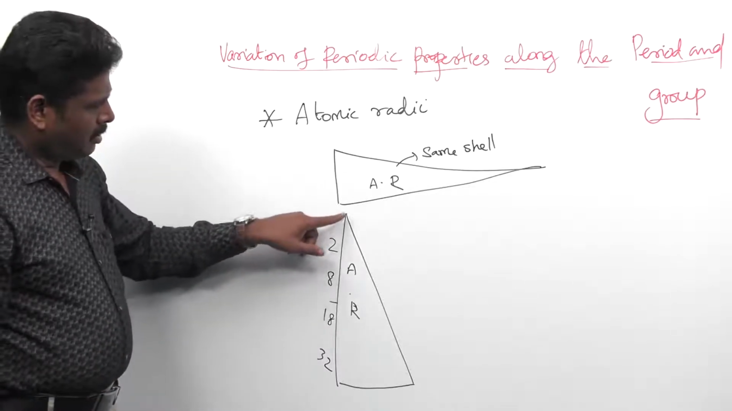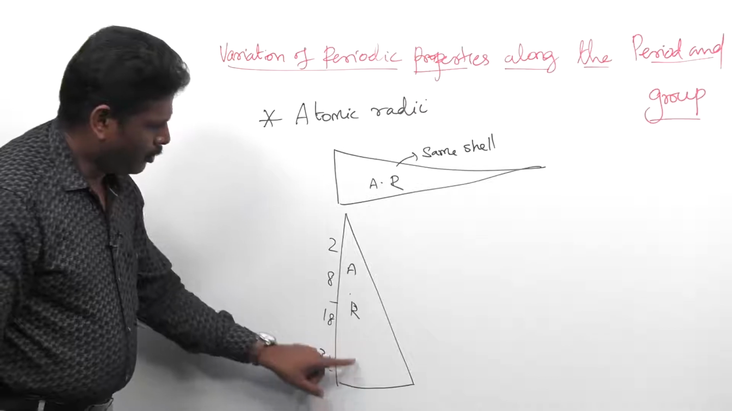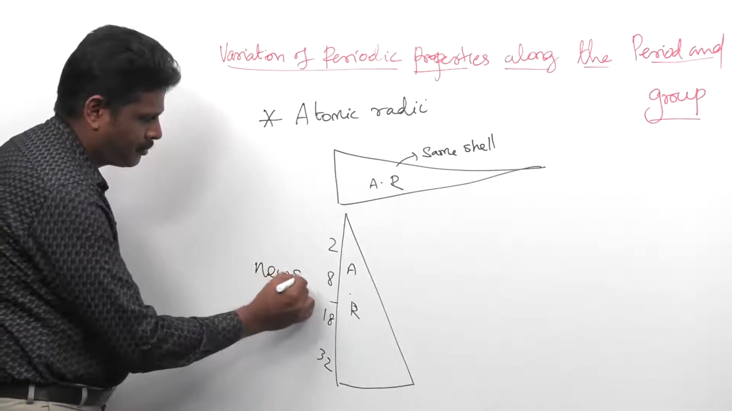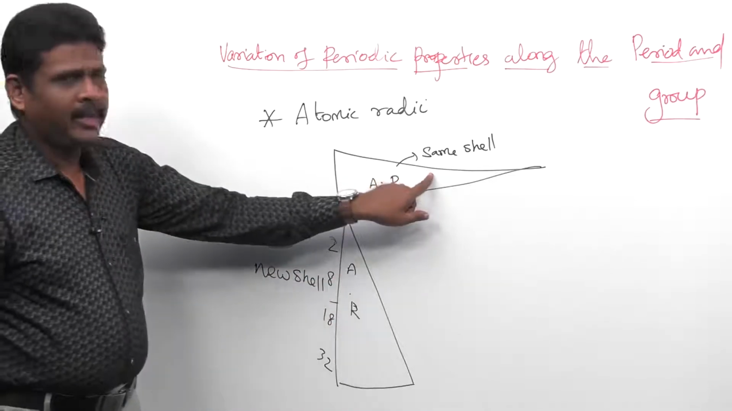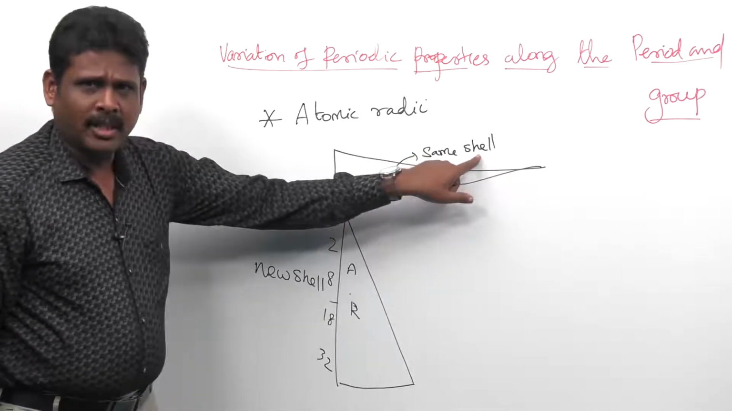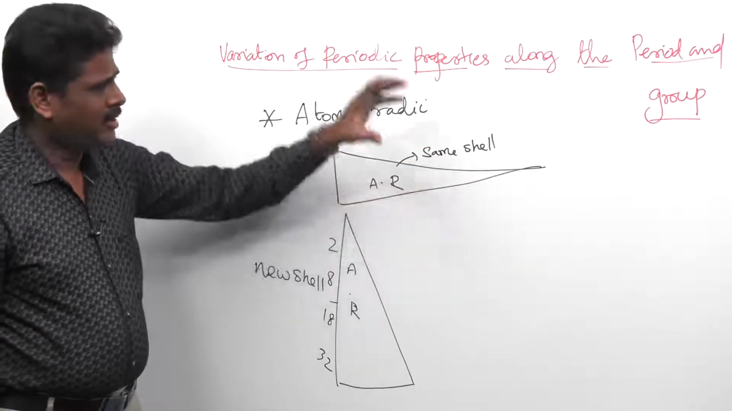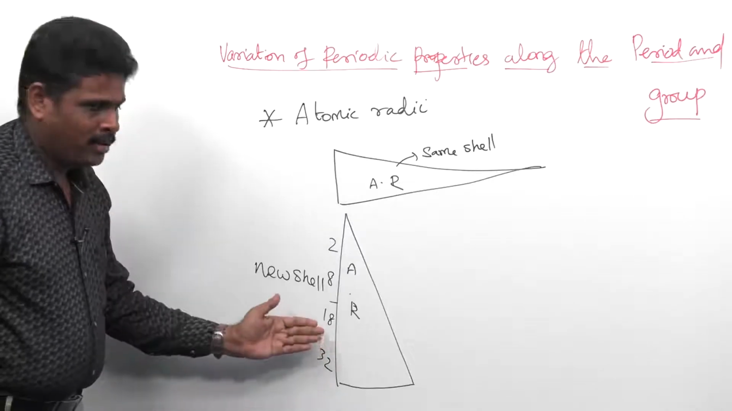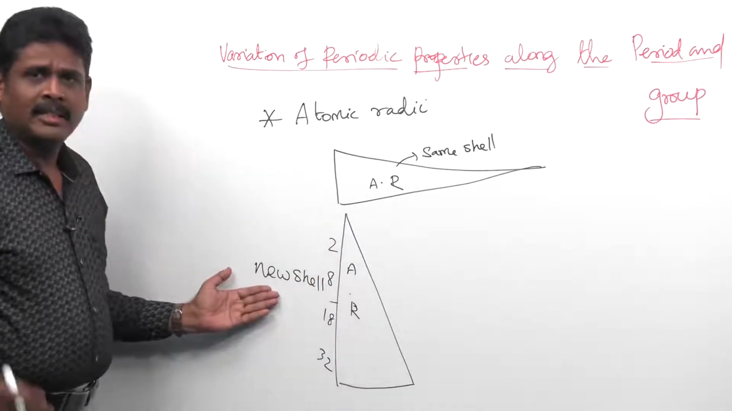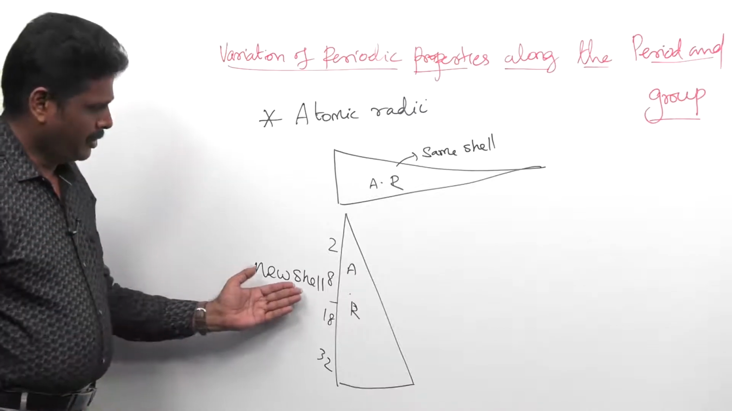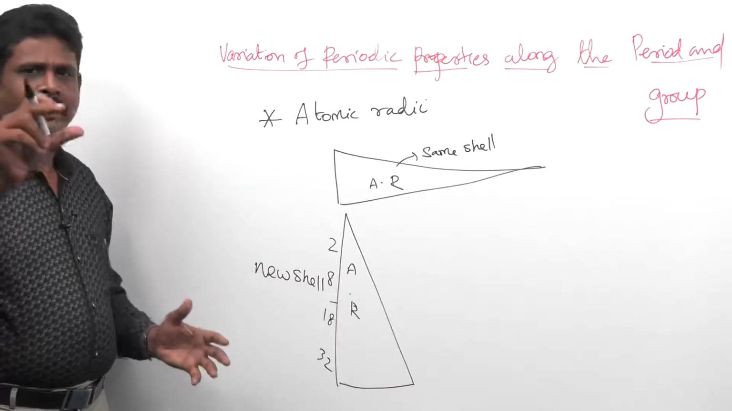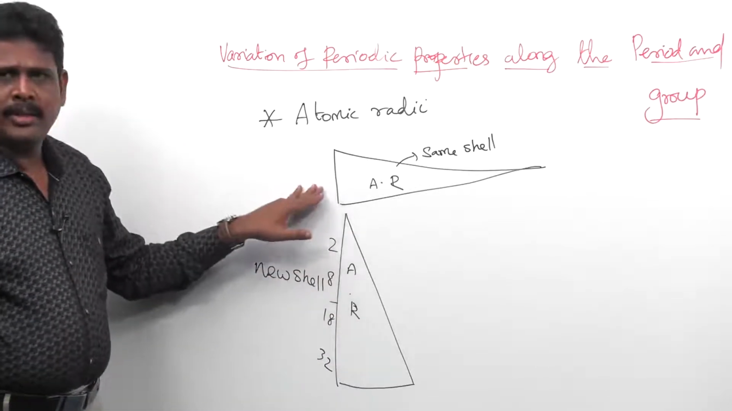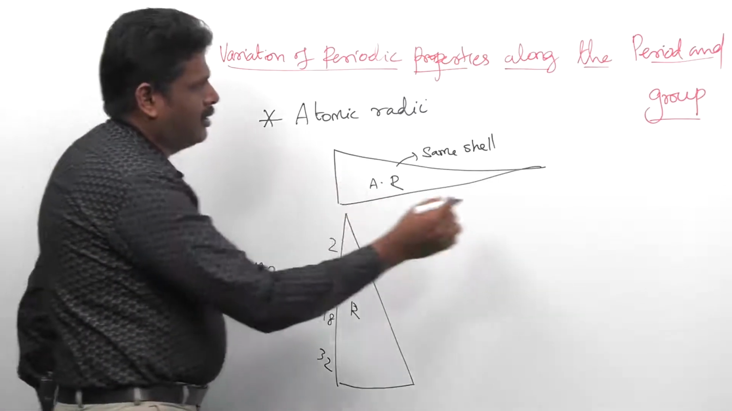That is, when we move down the group, the extra electron enters into a new shell. See here, in a period the extra electron enters into the same shell, hence nuclear charge increases, hence atomic radii decreases. Whereas in the case of a group, atomic radii increases because the extra electrons are added in a new shell, hence the distance between the center of the nucleus and the valence orbit increases. Did you understand, my dear students? Next we are going to see ionic radii.